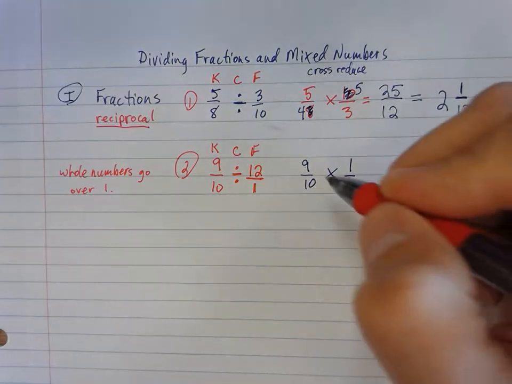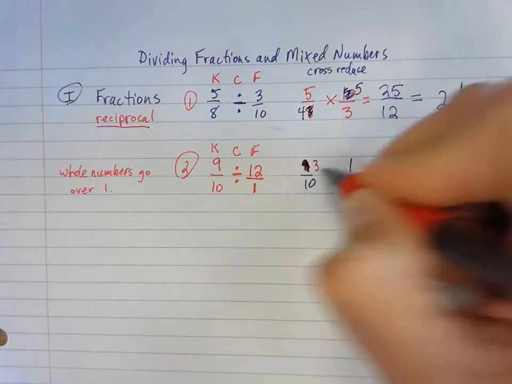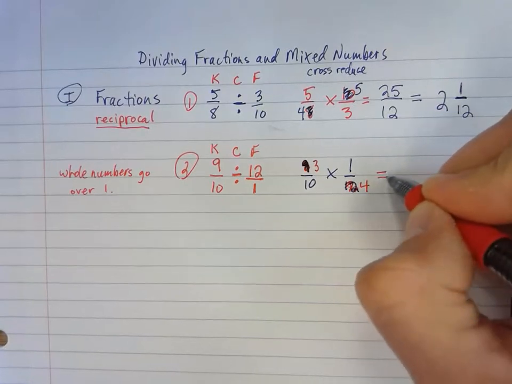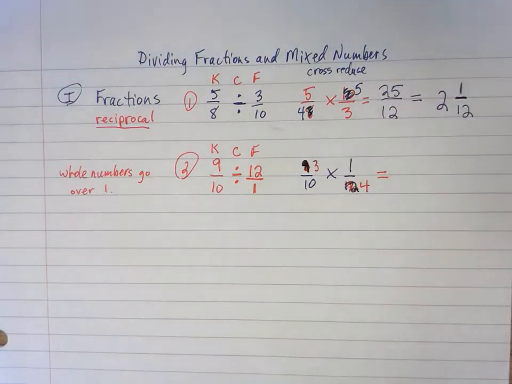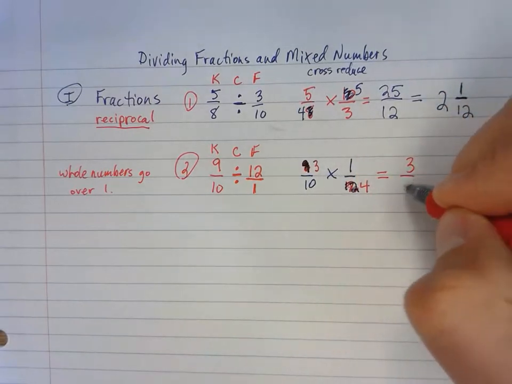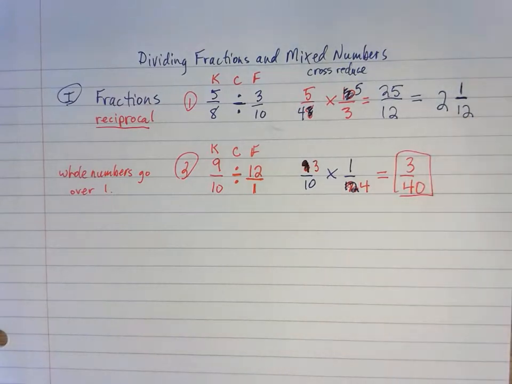If you're saying 3, you're right. So 3 goes into 9 3 times, and 3 goes into 12 4 times. So I cross reduce there by 3, and now I multiply it out. So 3 times 1, of course, is 3, and 10 times 4 is 40, and that would be it, because I cannot simplify 3/40ths. Okay, 3/40ths is it.